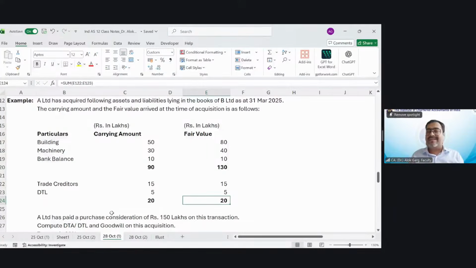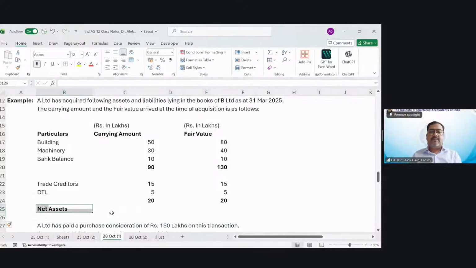If I talk about the net assets value, 90 minus 20, 70 lakh is the carrying value of the net assets, and 130 minus 20, 110 lakh is the fair value of the net assets. Okay. So net assets is equal to this minus this.